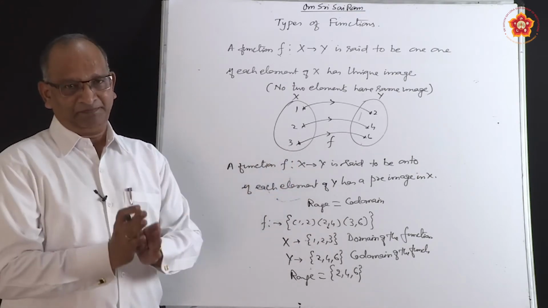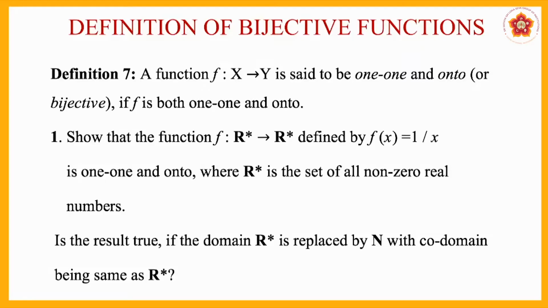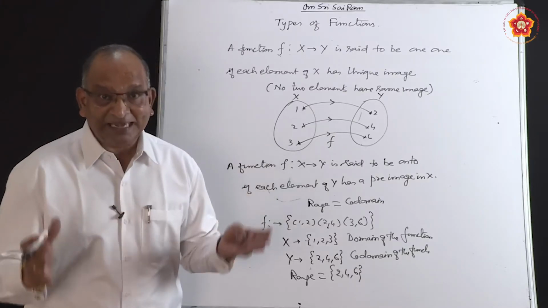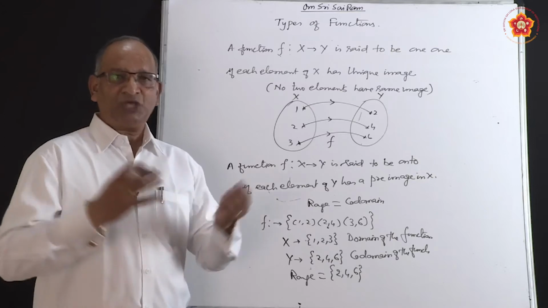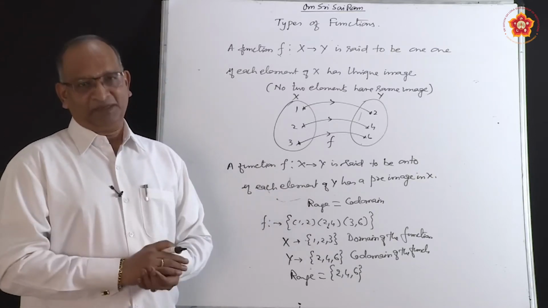Club both of them, and we come to the next definition. What is the next definition? A function is said to be bijective. Bijective means it is 1-1 and onto. A function which is 1-1 and onto is called bijective. This is for our understanding. This is how we understand and apply when solving the problems.